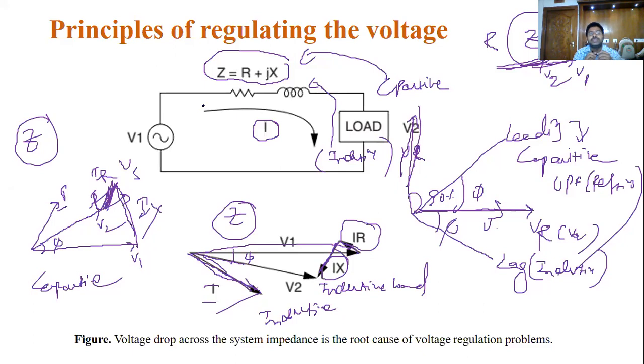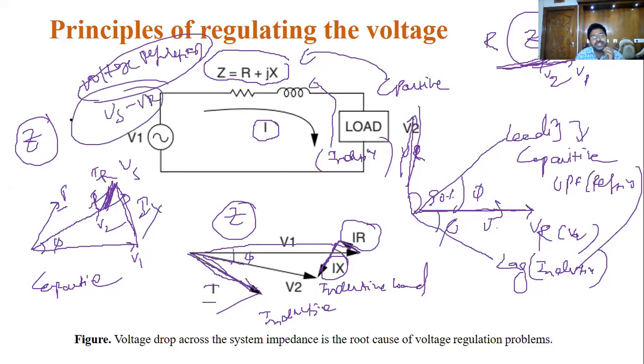That will lead to changes in the impedance. That change in the impedance will lead to the voltage regulation. So remember one thing, based on the load, Vs minus Vr changes. Take capacitive loads as the best example, and you can see the phasor diagram. What is that impedance?